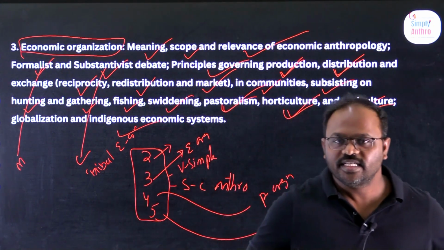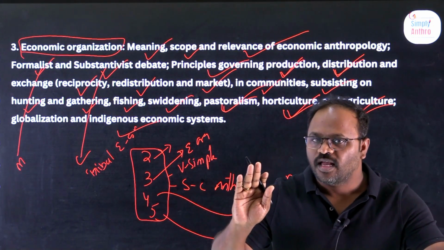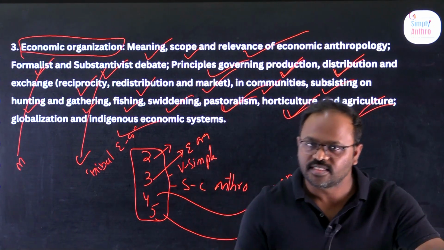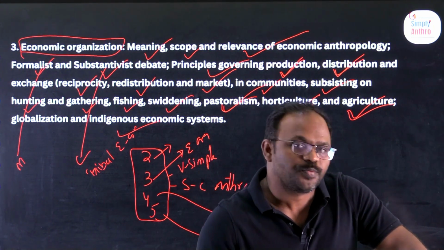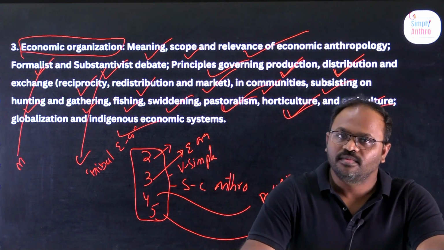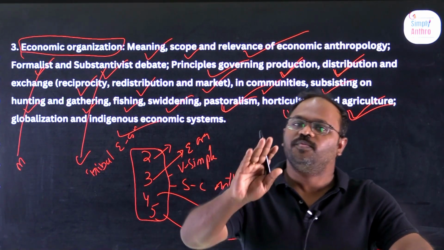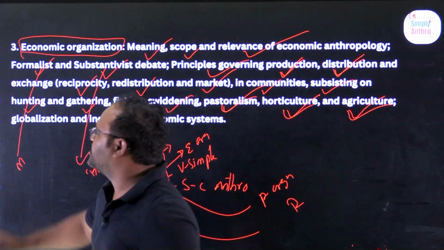Easy, right? What is chapter 3? Economic organizations. Clear, everybody? Economic organization: formalist, substantivist, means of production, distribution, exchange, reciprocity, fishing, horticulture, pastoralism, shifting cultivation. All this would be discussed in this concept. It is a very interesting concept, and such a small one.